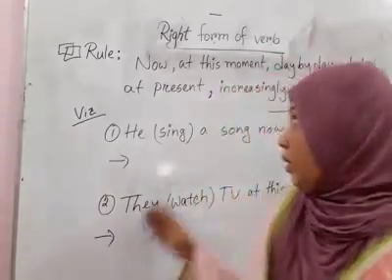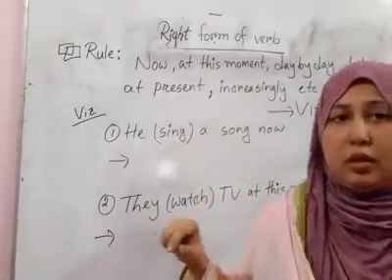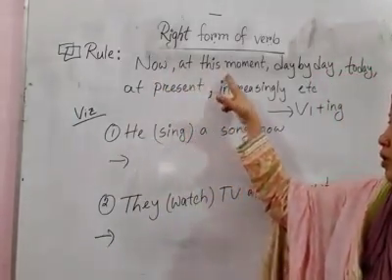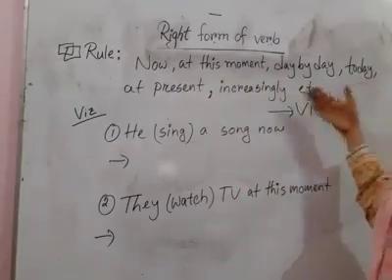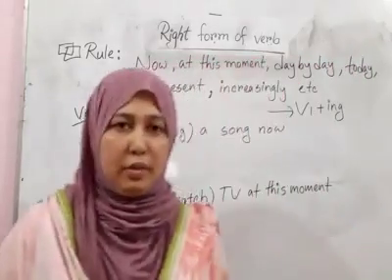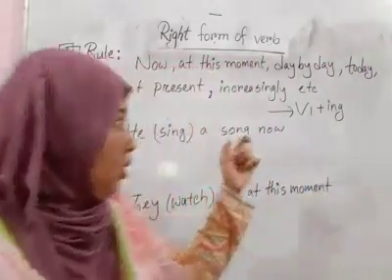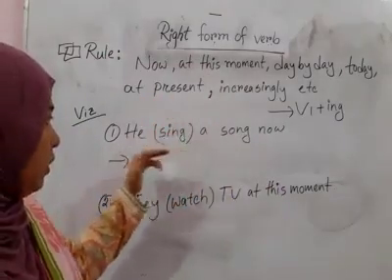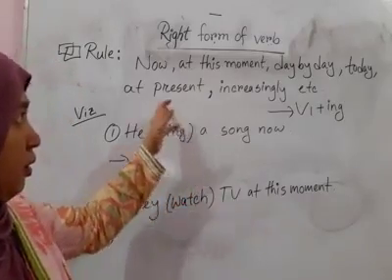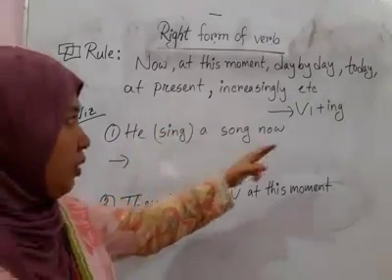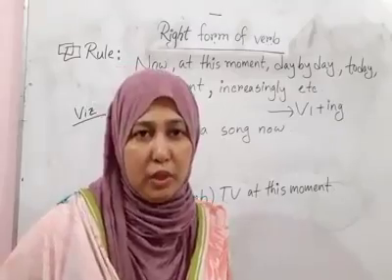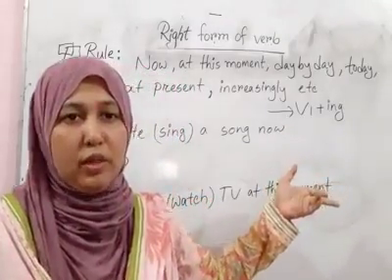Dear students, you see we have some words here also, and these are the time expressions actually. You see now, at this moment, day by day, today, at present, increasingly, etc. So if you find any time expressions like these types of words anywhere in a sentence, then what will be the structure of the verb? Then the verb should be in base form and then ing. That means the verb should be in present continuous tense.